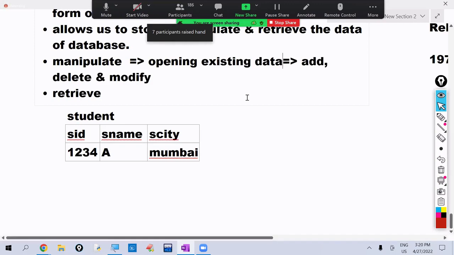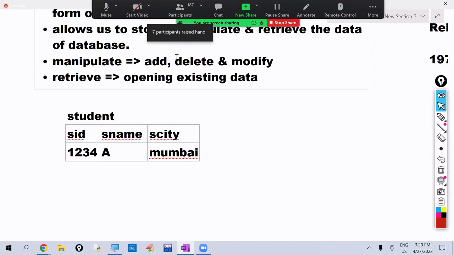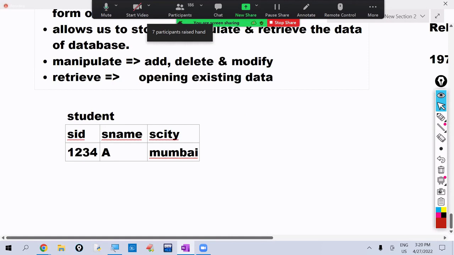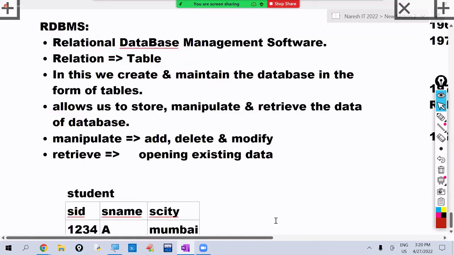For example, you are checking the balance, which means you are opening the existing data. From the bank database, you are checking your balance, so you are opening your existing data. So retrieval means opening existing data. Manipulate means adding, deleting, and modifying records. We can store the data. We can do all these things by using one software. That software we call the relational database management software.